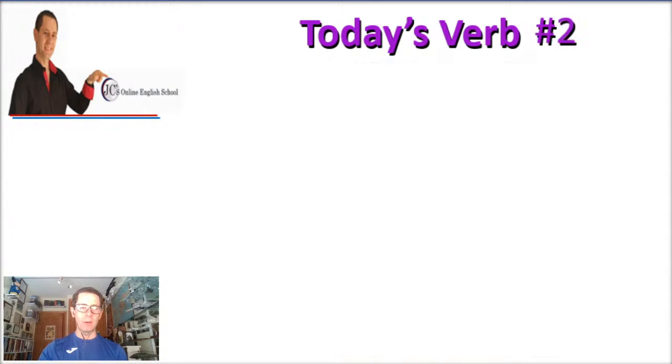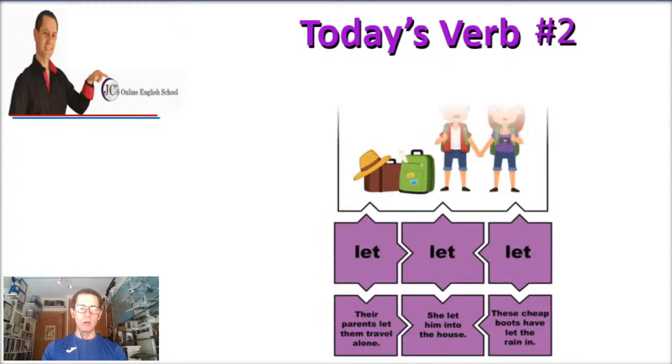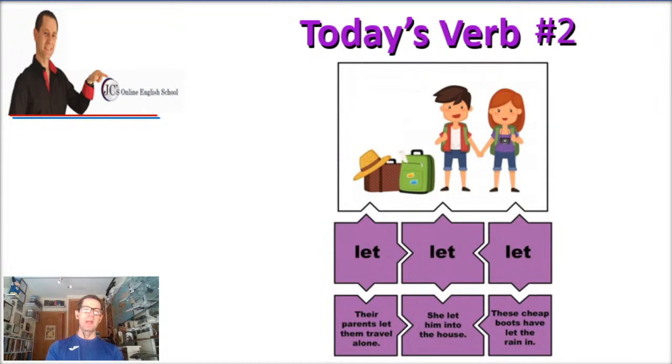Let's take a look at another one. Verb number 2 is very, very easy: let, let, let. It's also an irregular verb, but it's very easy. Let, let, let. It's pronounced exactly the same way it is written.